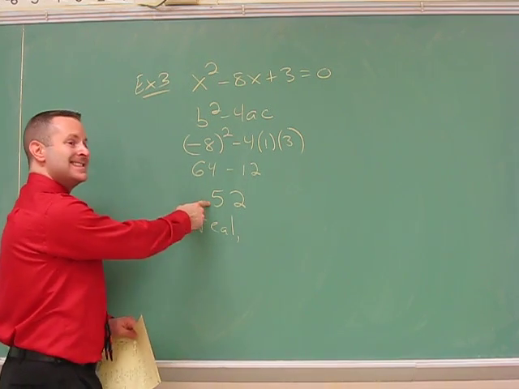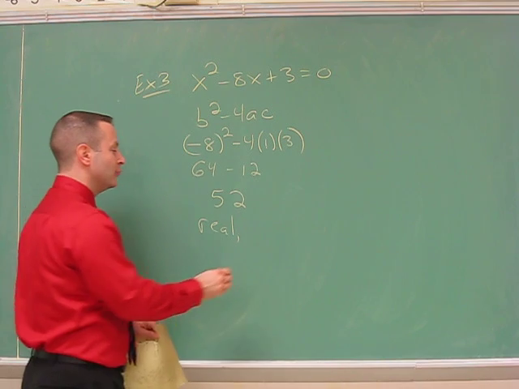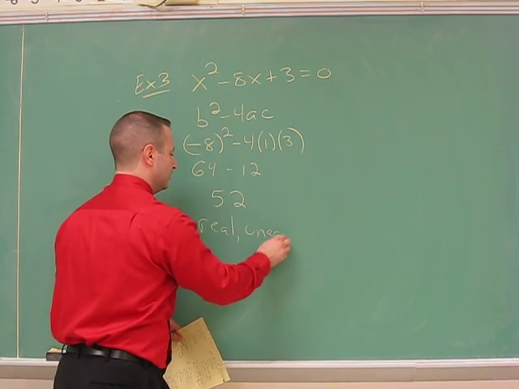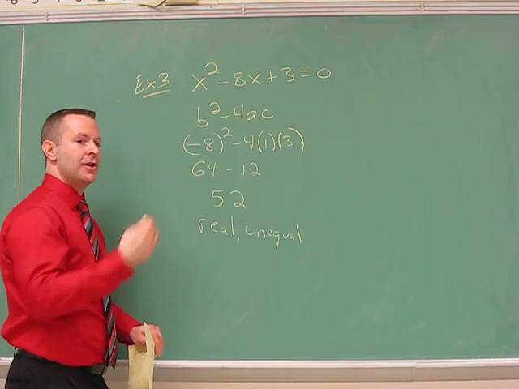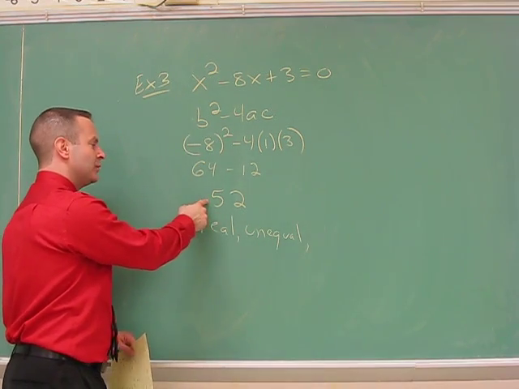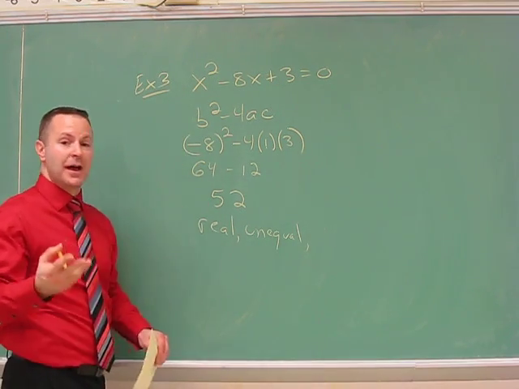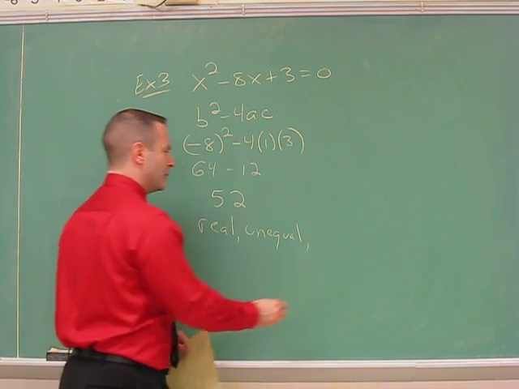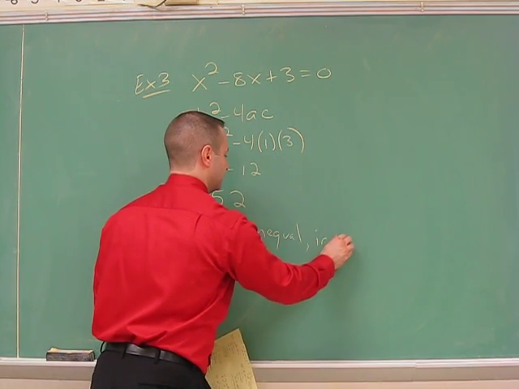The fact that this is not 0, that means my roots will be unequal. So we'll get 2 different numbers, 1 for each root. And lastly, since 52 is not a perfect square, that means we would get irrational values.